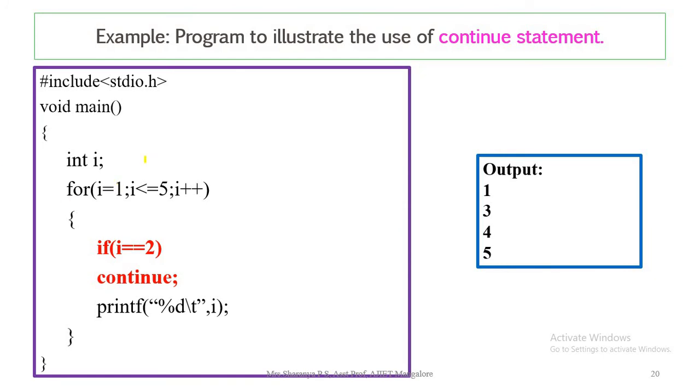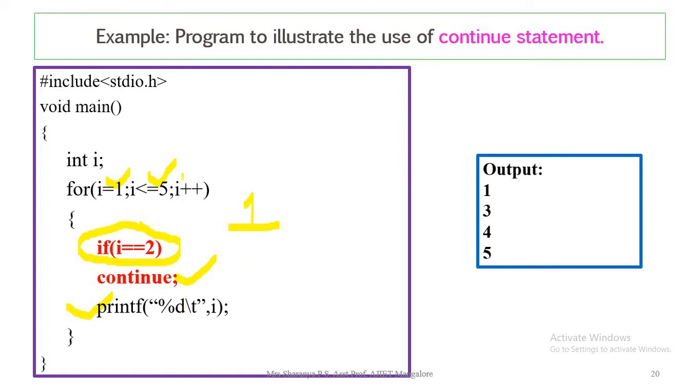The same example we have taken into consideration. We have started with i value 1 and it is supposed to execute till it is equivalent to 5. The major condition checking is whether i is equal to 2, then the statement it needs to execute is continue. So here is how it executes. First, the value 1: the condition is false, so 1 is printed to the output screen. Now i got incremented, and the i value is 2. The condition is true, so it will skip the next statement present after that. So it will not print the 2 onto the output screen.